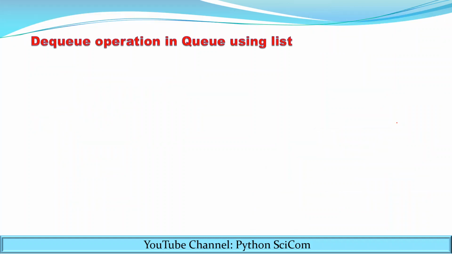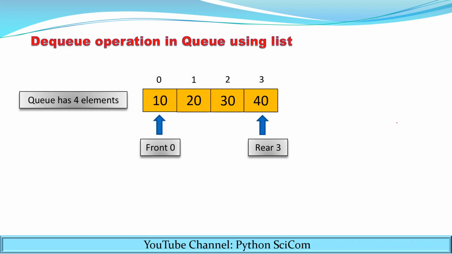Now let's see the deletion of the elements in the queue. Now watch the video clip that shows the deletion of an element in the queue. The elements will be deleted from the front. So watch it carefully. Initially the queue has 4 elements.